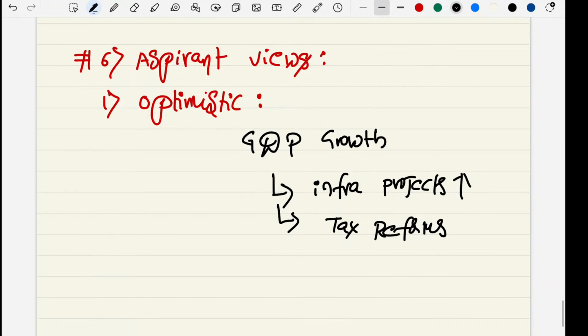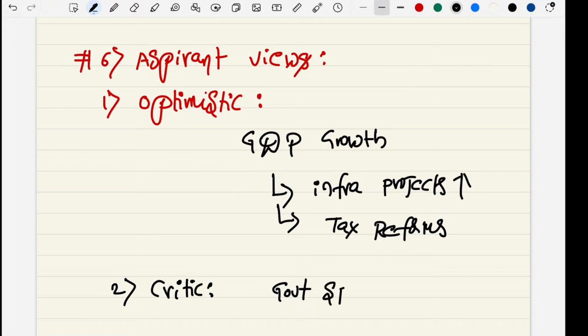So these are the immediate push we need to give for our economic growth. And next, we can talk about critic things. Being a critic, you can criticize some of the points relevant to this slowdown in the economic growth. So we can talk about over reliance on the government spending and ignoring the private spending.